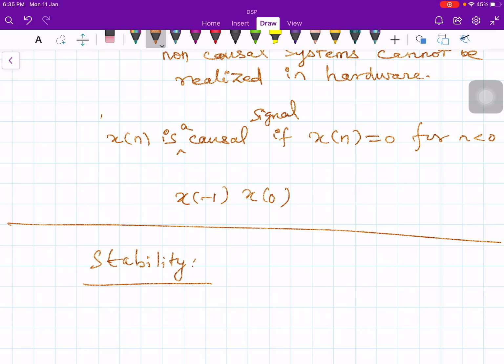The stability we bother about in DSP, or in signals and systems, is the so-called BIBO stability, that means bounded input, bounded output stability. As long as the input is bounded, the output is also bounded.